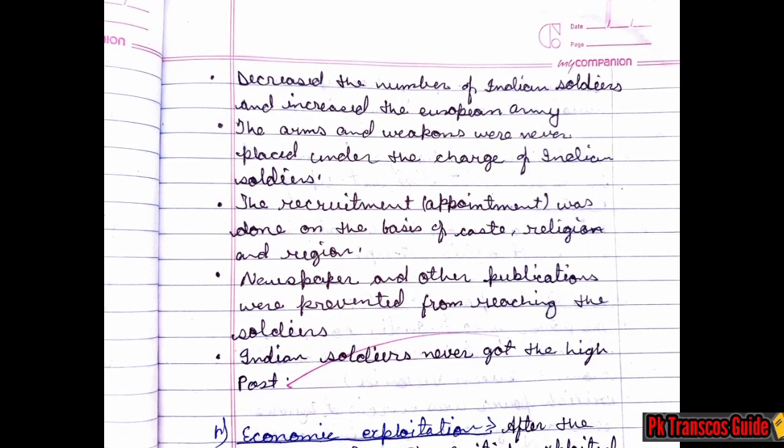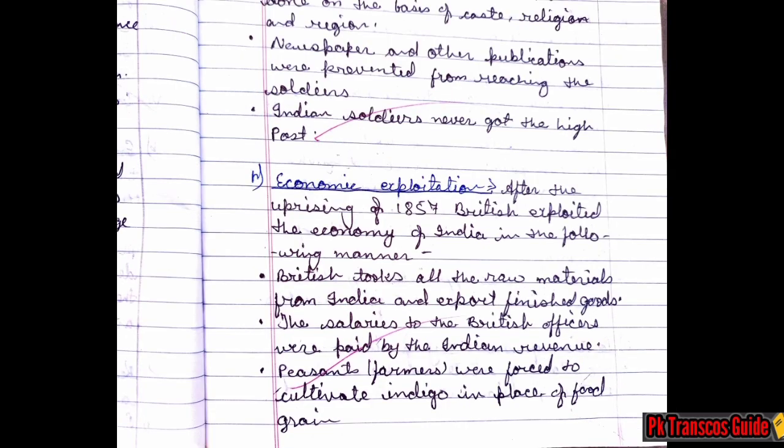Second point is to decrease the number of Indian soldiers and increase the European army. And the third point, arms and weapons were never placed under the charge of Indian soldiers. After which we have the fourth point, recruitment was done on the basis of caste, religion and region. Newspapers and other publications were prevented from reaching the soldiers. And the last point, Indian soldiers never got high posts. These few points are very important for examination.